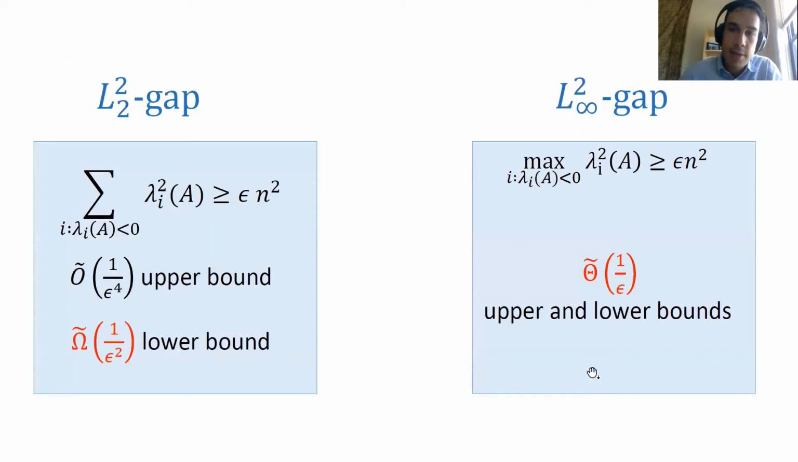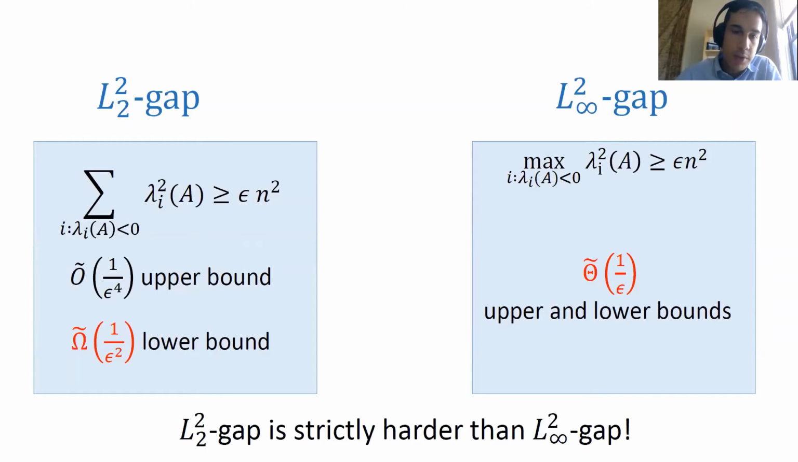I'm just going to show these results in this slide right here. We can see that the upper bound for the L infinity gap problem is 1 over epsilon. This is a tight upper bound, by the way. But we have a lower bound over here, which is strictly larger. It's 1 over epsilon squared. So what this shows is the L2 gap problem is a strictly harder problem than the L infinity gap problem, which we can keep in mind for the rest of the talk.